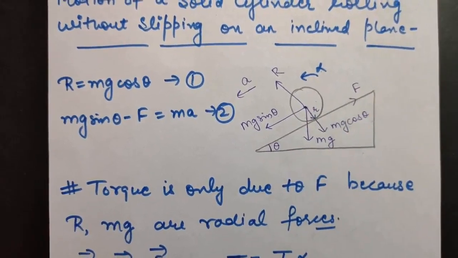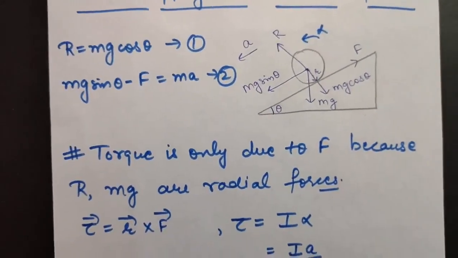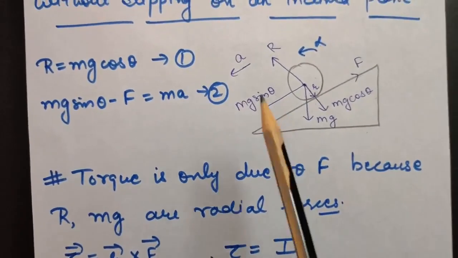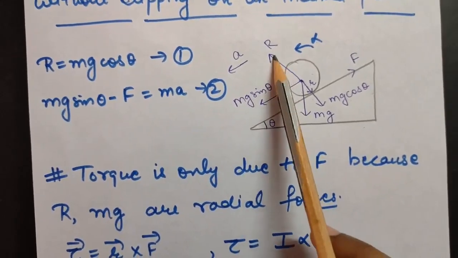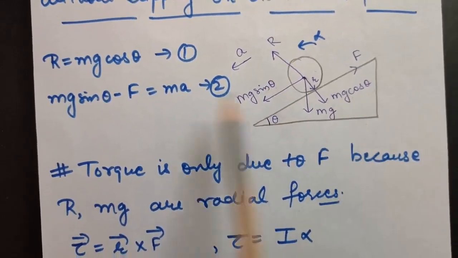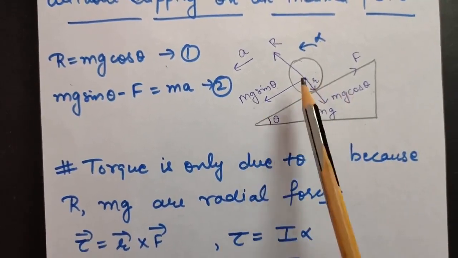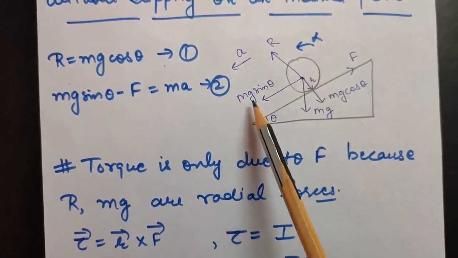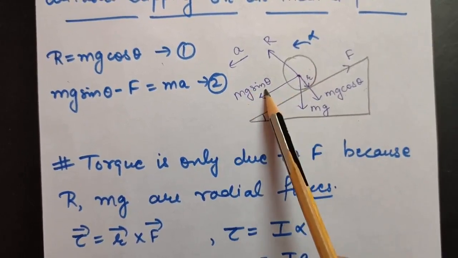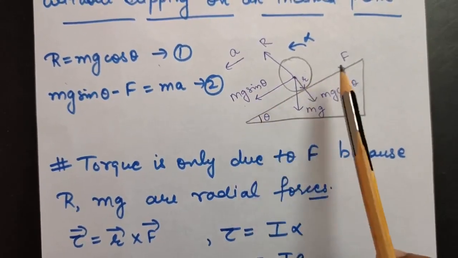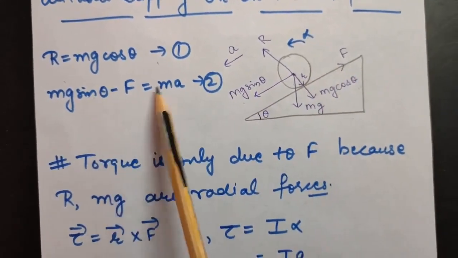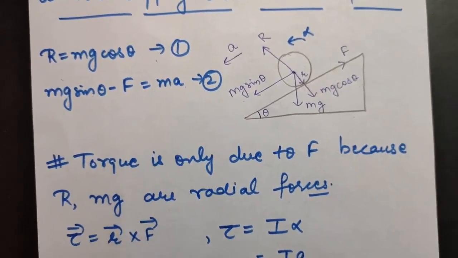For that, as you know, we will again be using equations of motion. So R will be equal to mg cos theta. This is your first equation. Second equation: mg sin theta, because it is moving in the forward direction, so this will be taken as positive. So mg sin theta minus F is equal to ma. So we have these two equations now.